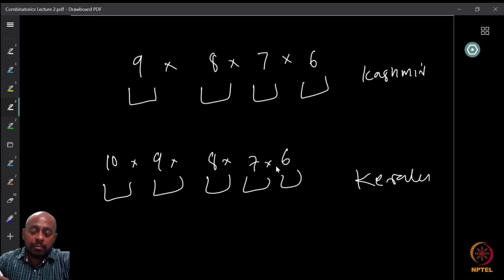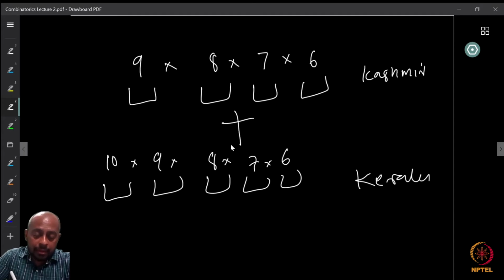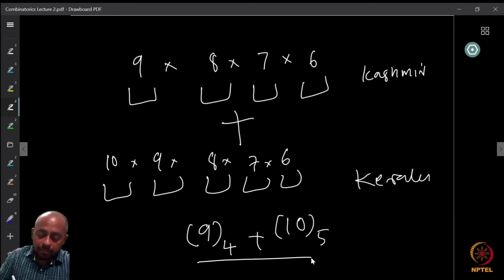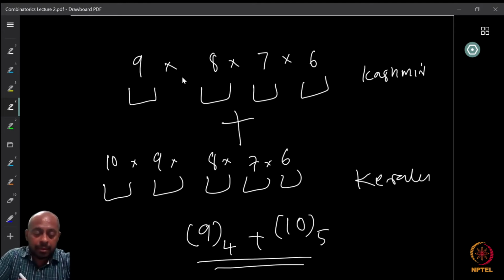So multiply this, and you get the possible ways to visit 5 locations in Kerala. But since it could be either this or that, and they are disjoint choices, we can add using the addition principle. Therefore, the total number of itineraries is 9P4, the permutations, plus 10P5. So this is the answer. Or 9 into 8 into 7 into 6 plus 10 into 9 into 8 into 7 into 6.